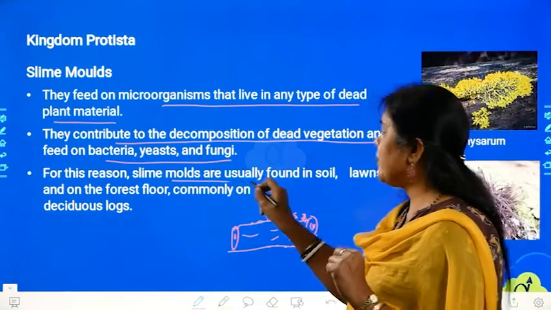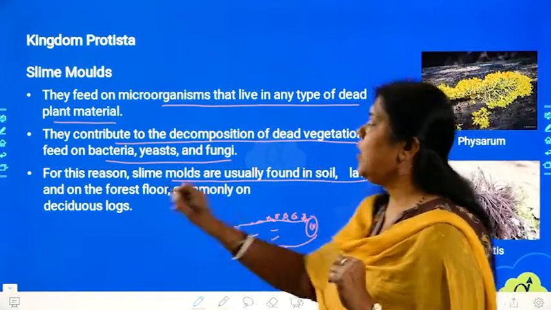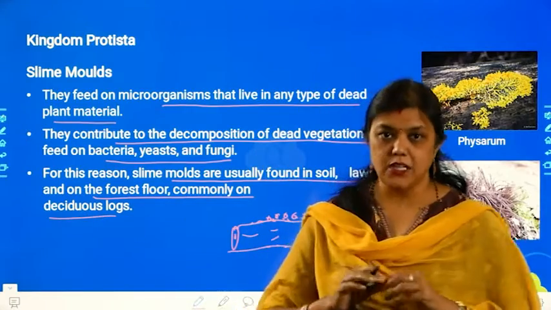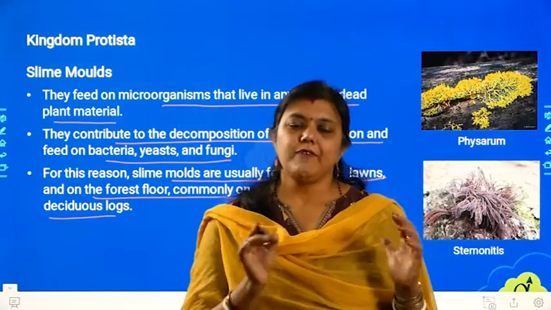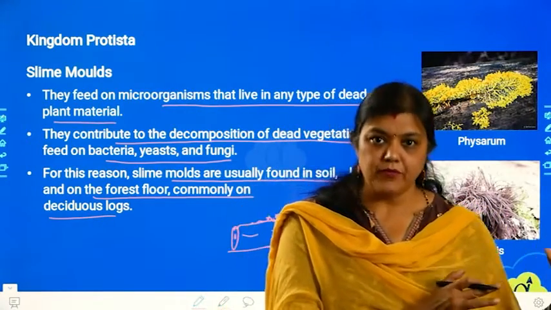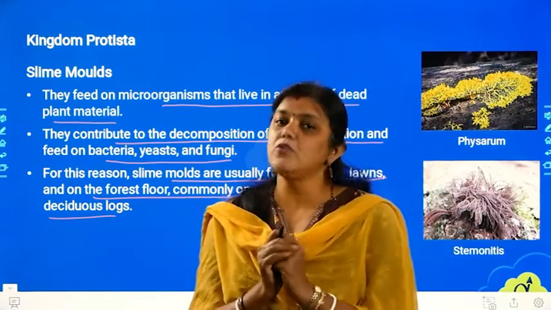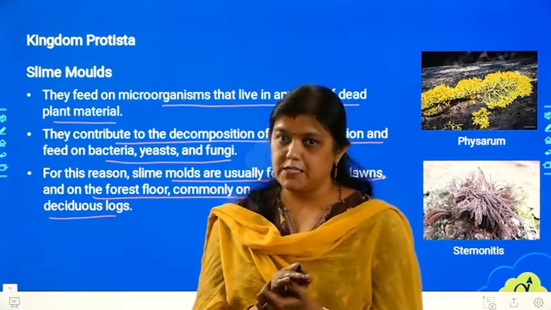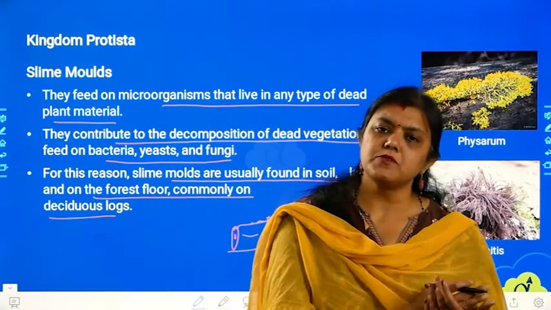For this reason, slime molds are usually found in soil, lawns, on the forest floor and commonly on deciduous logs. Now see, if I know what type of habitat they follow, then obviously in that area only those will be found. What are they eating? They are eating the dead microorganisms. Where will these dead microorganisms be available?